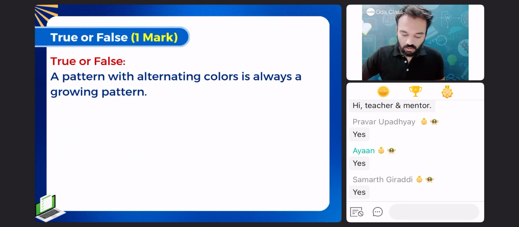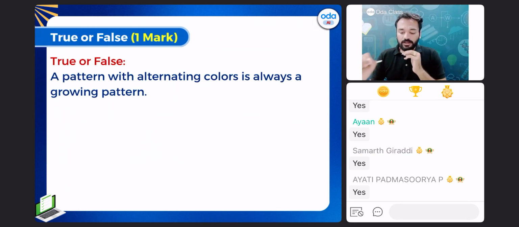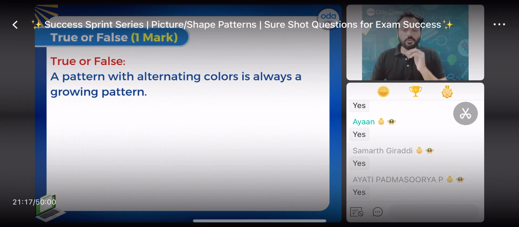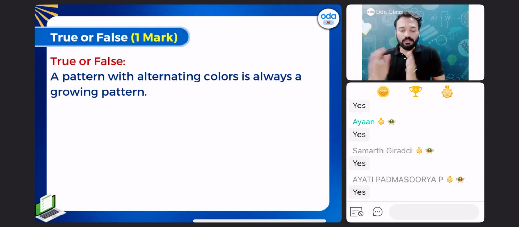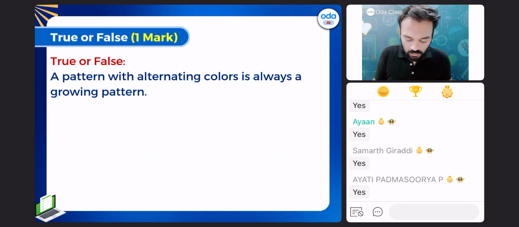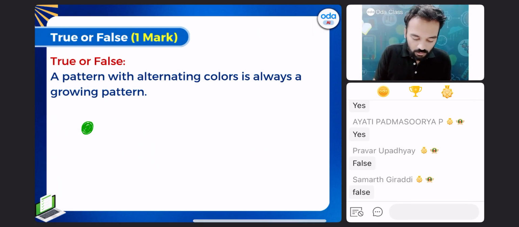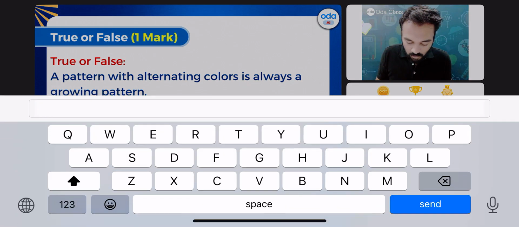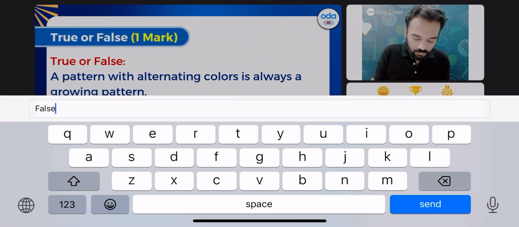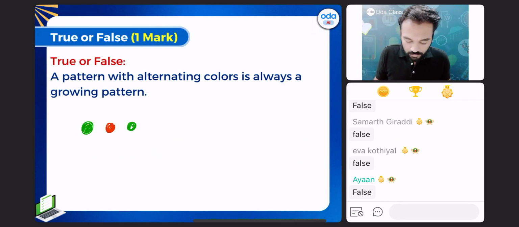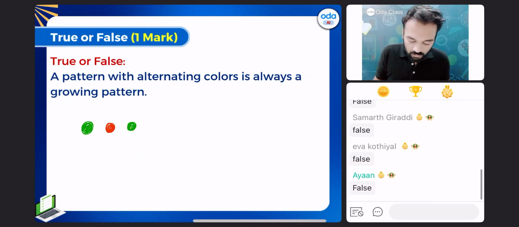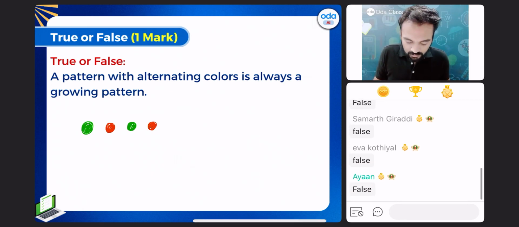Next, a pattern with alternating colors is always a growing pattern. Let me draw a pattern with alternating colors. First green I will draw, then red I will draw, then again I will draw green, then again I will draw red. Is this growing? Is this a growing pattern? Type in chat box.